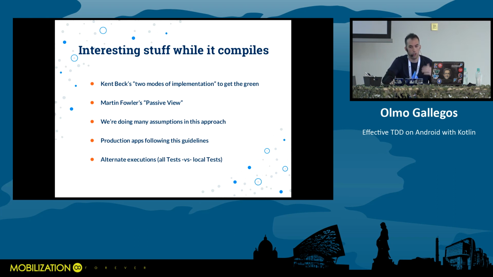But this compilation is slower. So sometimes it is interesting to execute tests for one class or just one local test because these executions are much faster. But when we execute local tests, we don't know what has happened to the rest of the system. So it is good to alternate executions of all tests in the project and local tests for one class or a single test. We are failing.